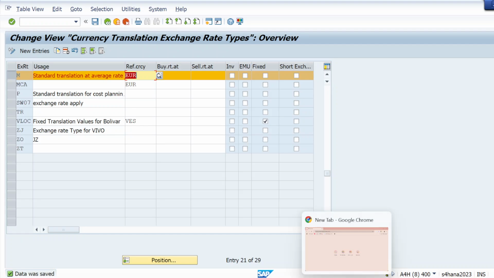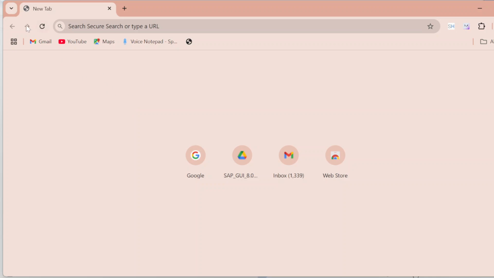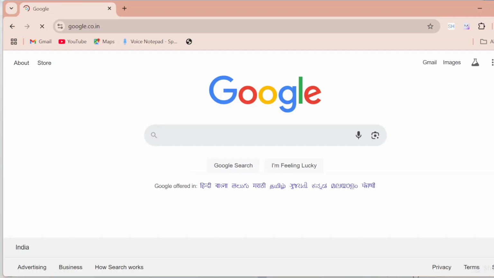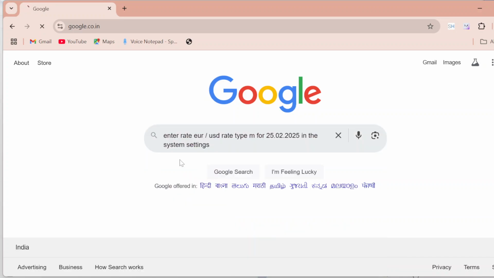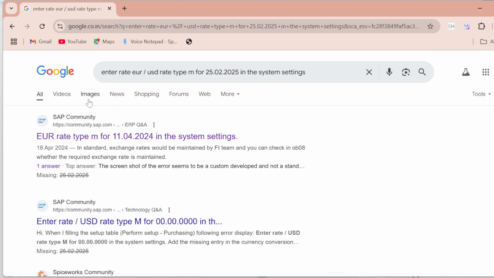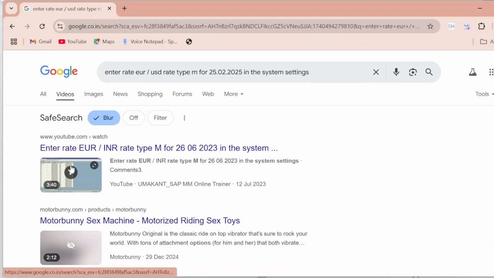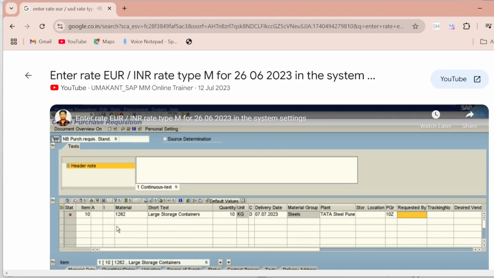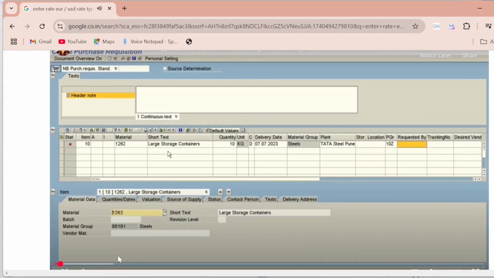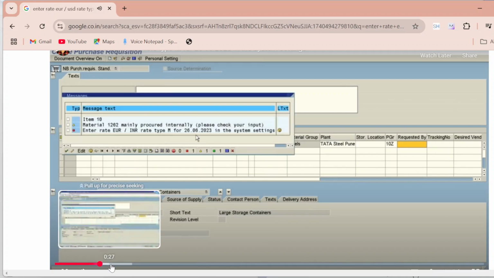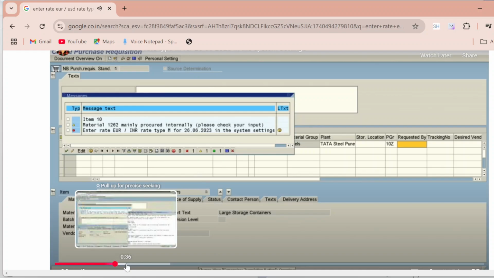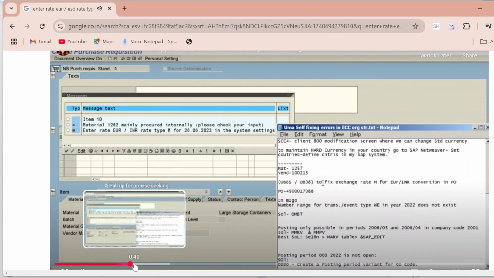Okay, let me check how that person has resolved that error. That also I can do, no? So that also let me check, because this is a FICO side error and I have to check how you have resolved that. So here I'm creating a purchase requisition, and here OB08 to fix this exchange rate M, euro to INR conversion. Okay, so let me show you the first OBBS step.